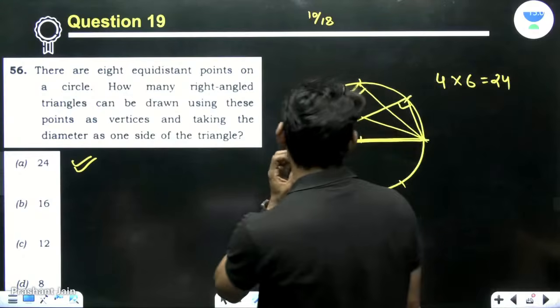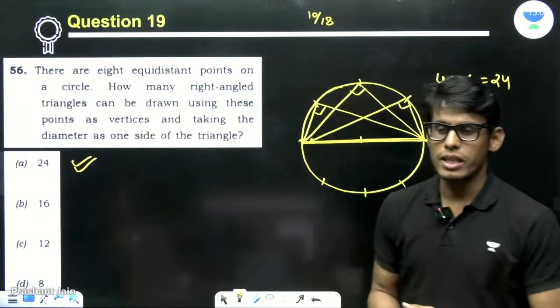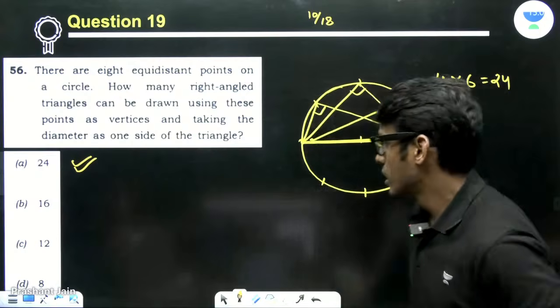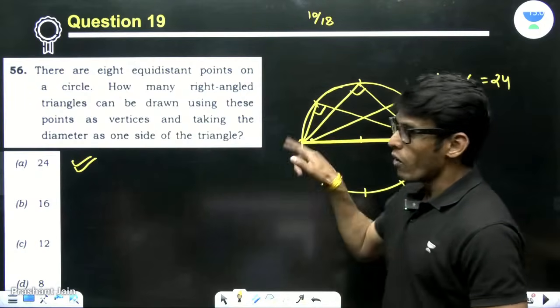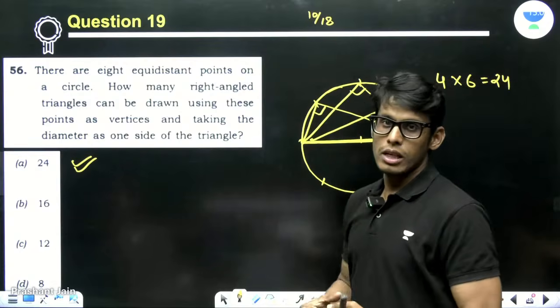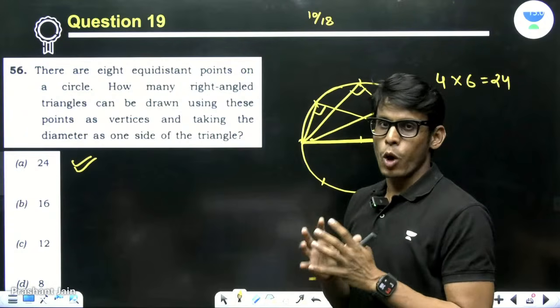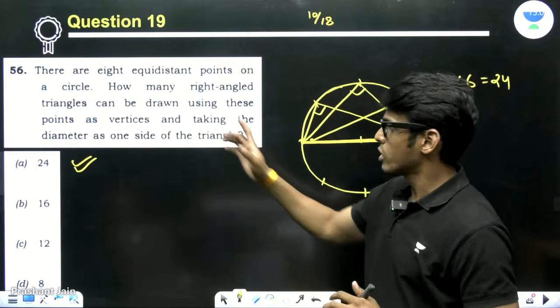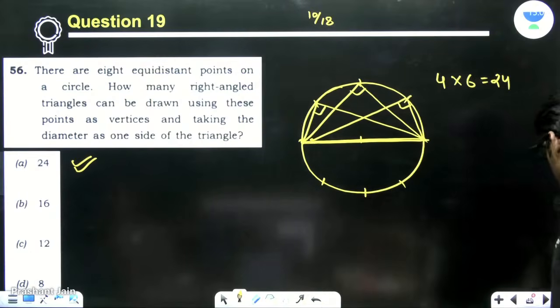This concept came in 9th class. 4 times 6 is 24. Okay. But again, all of these come under the broader umbrella of counting. So this is also a counting technique, by the way.